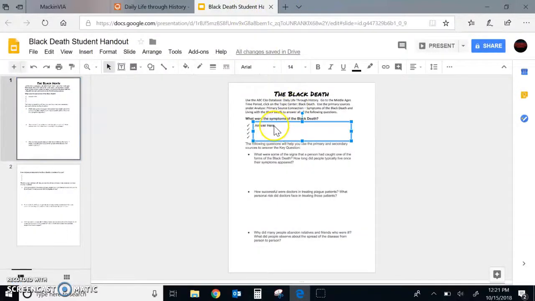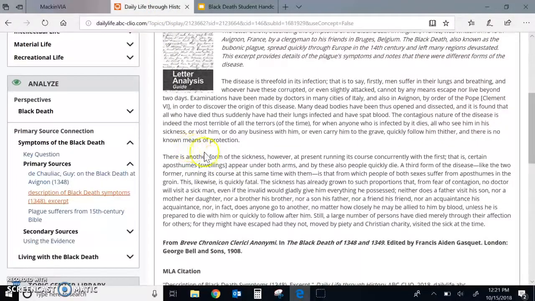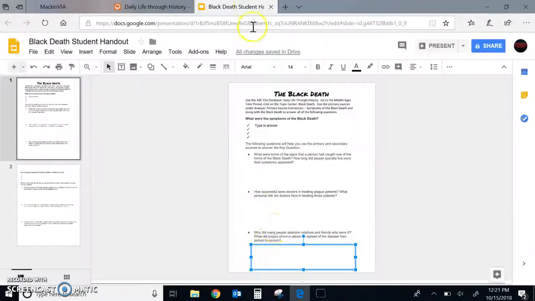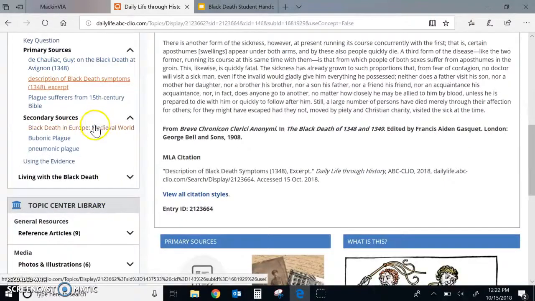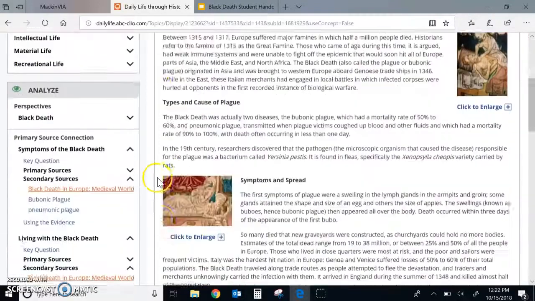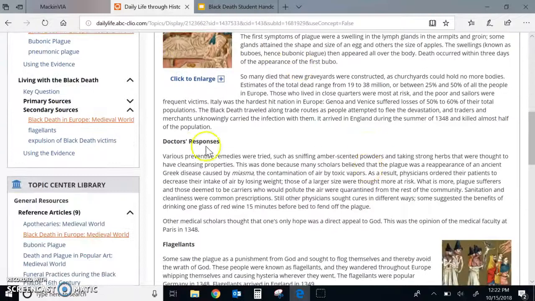On your handout, there are boxes under each question where you can type in your answer. So those are there under each question, and you need to type your answer in. The other questions, right down here, these three questions, you can read through the primary sources. You can also read through the secondary sources. There's some short articles here that can help you answer those.